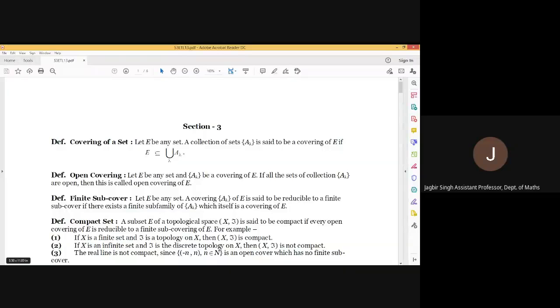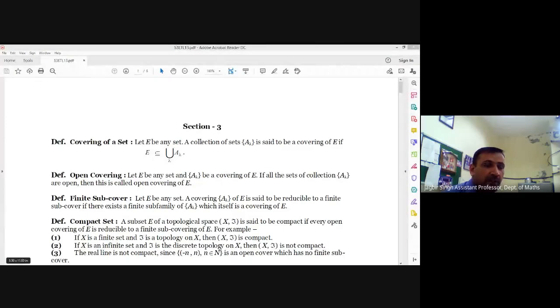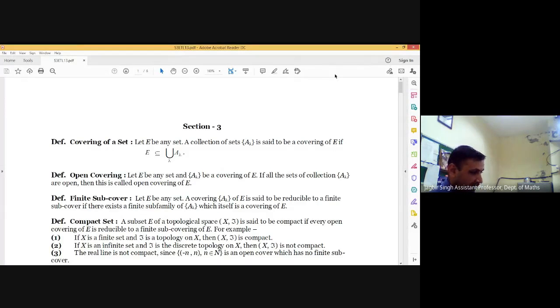In this section we will discuss various compact sets in a given topological space. The first one is a compact set. But before defining the compact set, we are going to define the covering of a set, then open covering, and then finite subcover, and after that we will be able to define the compact set. So the first thing, covering of a set.